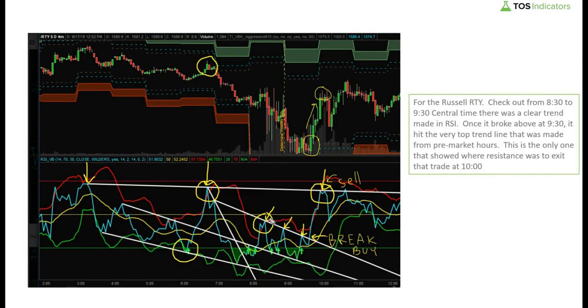We see a bounce right into the trend line. That's then your opportunity to short. And then you have another bounce. Then you have another bounce, and then you finally have your break through the trend line, and this is your signal to then be looking to go long.